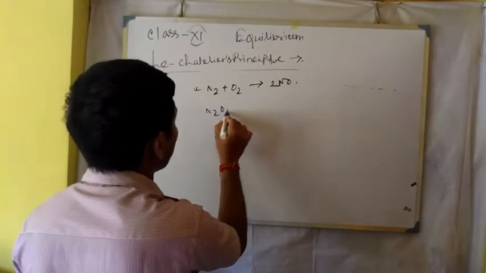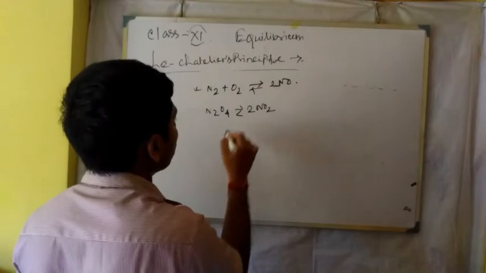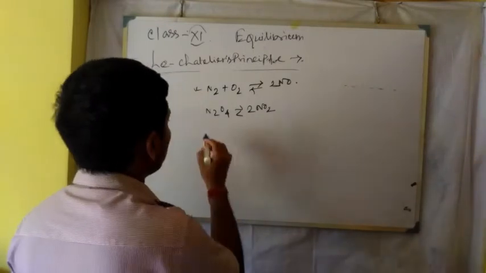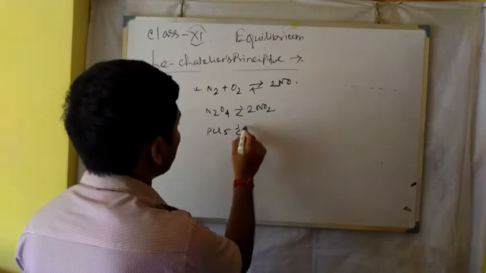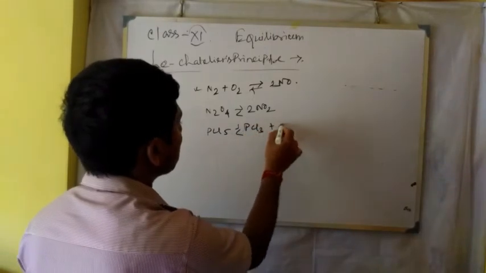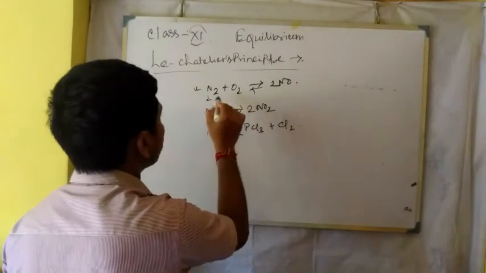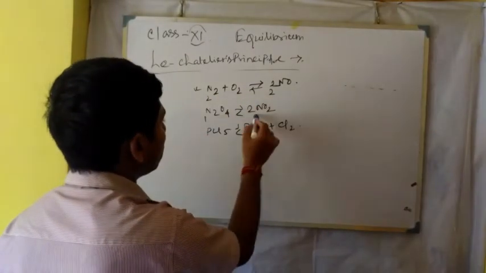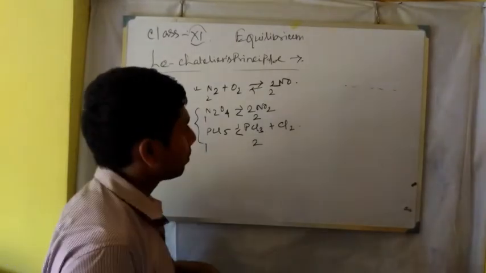But N2O4 ⇌ 2NO2, right? And another example, that is PCl5 ⇌ PCl3 + Cl2. So here the number of moles are 2, 2, 1, 2, 1, 2. So these are of the same kind.